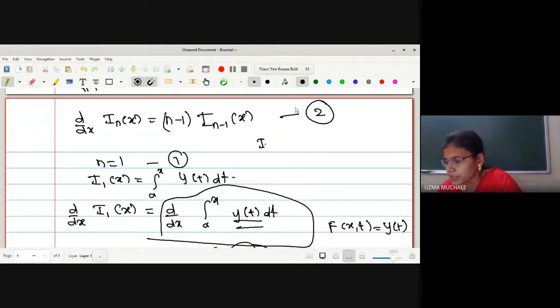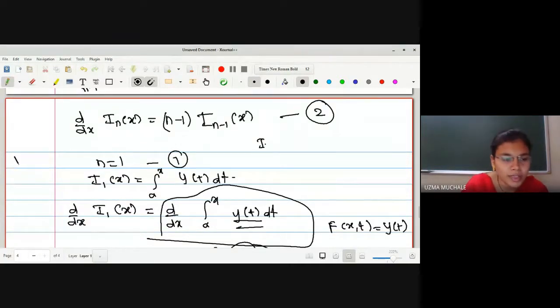Now we will find out the derivative of equation 2 k times. As I told you, we have to find the derivative of this term n times. First, we'll find it up to k times. Directly, we cannot jump to the result.